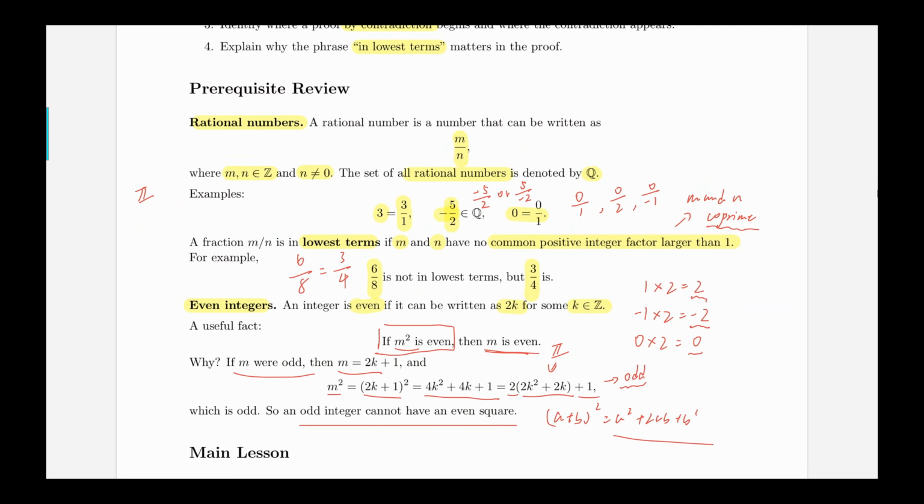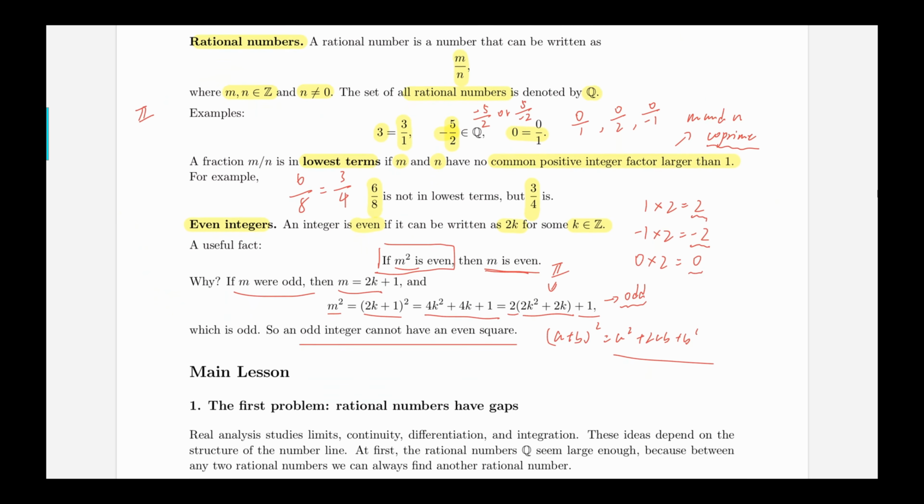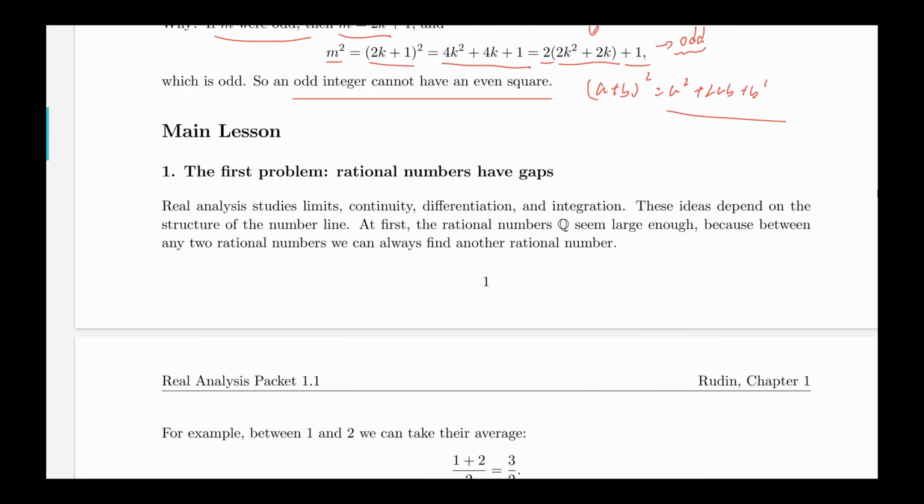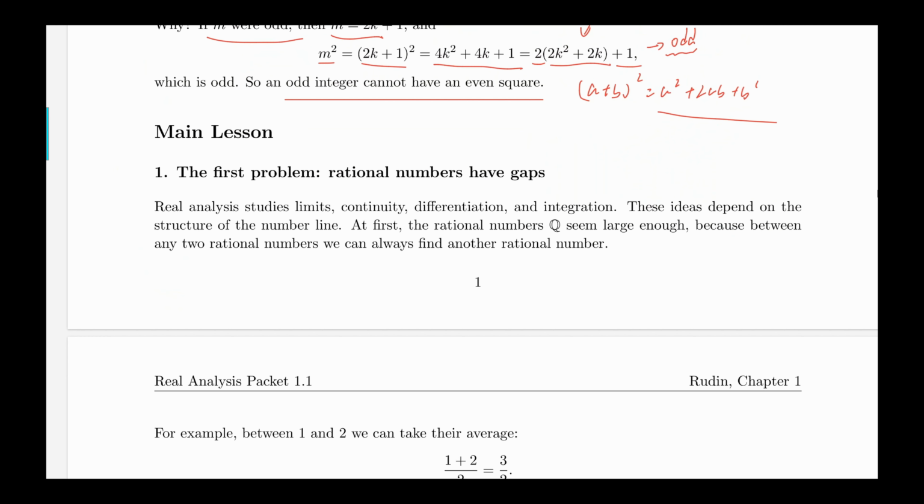Okay, so these are all the prerequisites. Let's get to the main lesson. The first problem is that rational numbers have gaps. At first, people think that the rational numbers Q are large enough. So I'm going to convince you why the set of rationals is large, and then I'm going to convince you that this kind of large is not enough because it still has gaps.